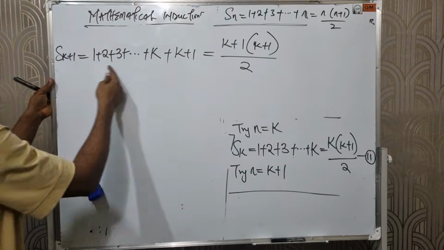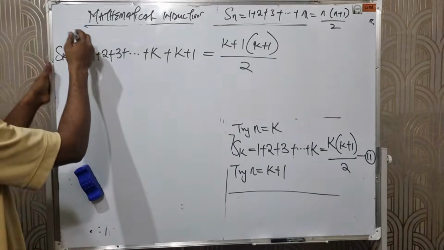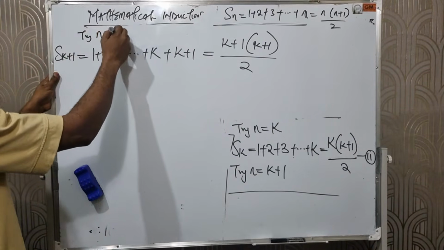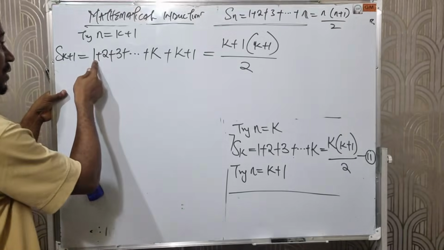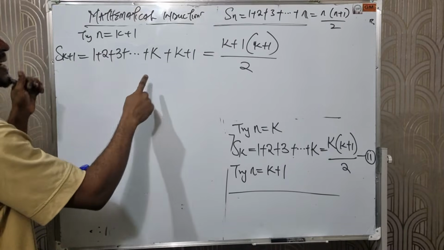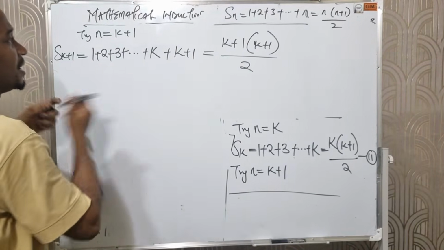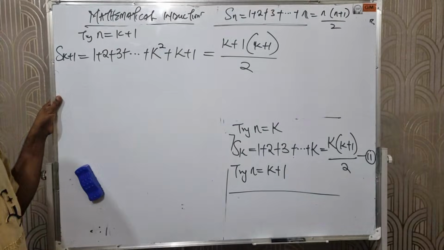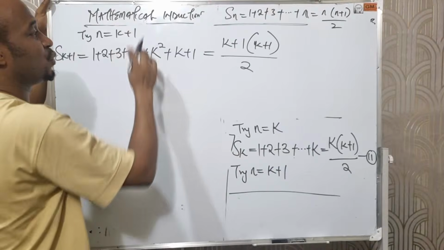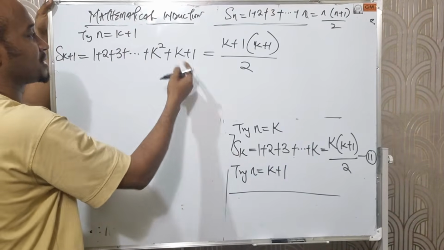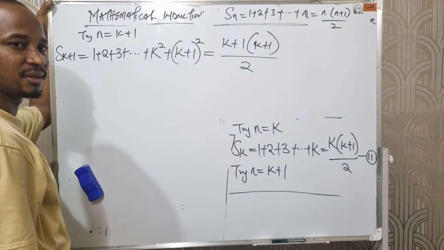Let me explain again. We repeated this first, n equals k. We are trying for n equals k plus 1. The rule says repeat n equals k first. Are you there? Then anything you have here will be used to form this. If I have k squared here, for instance, what succeeds it will be (k plus 1) all squared. That is the rule.